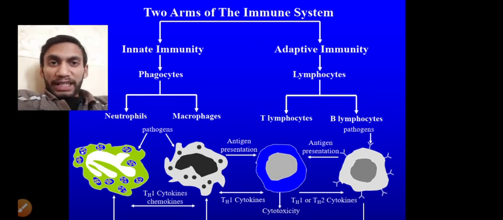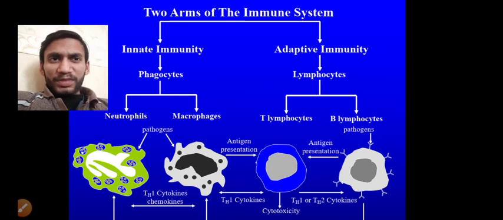However, the way of killing the pathogen is different. The neutrophils burst and release oxygen radicals. What are these radicals?